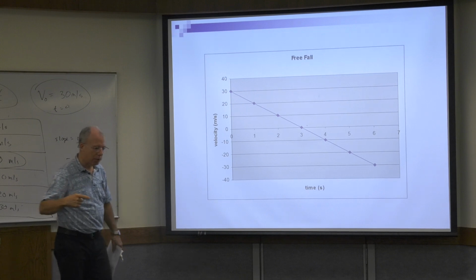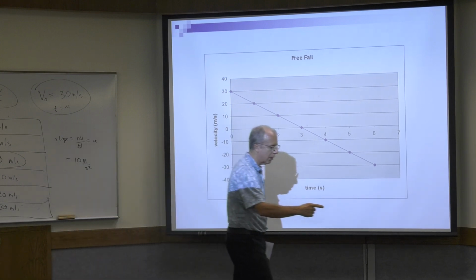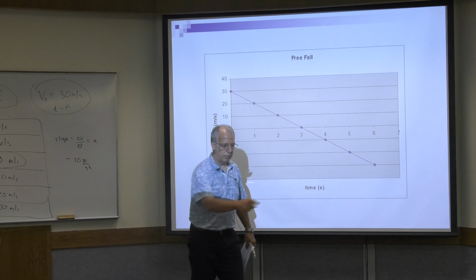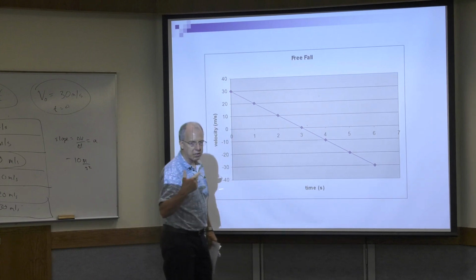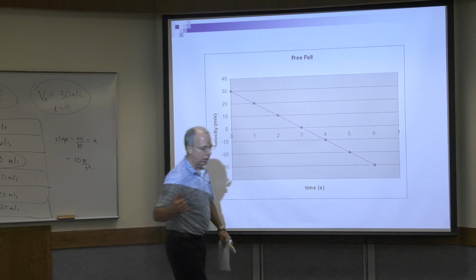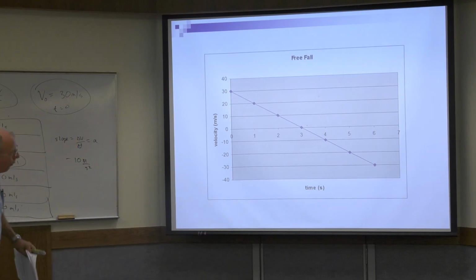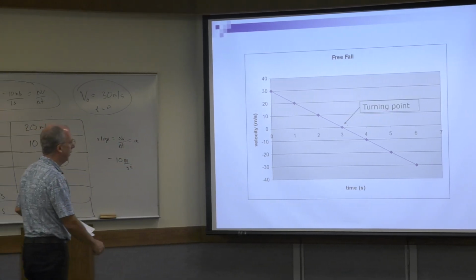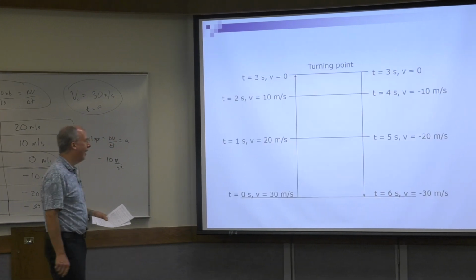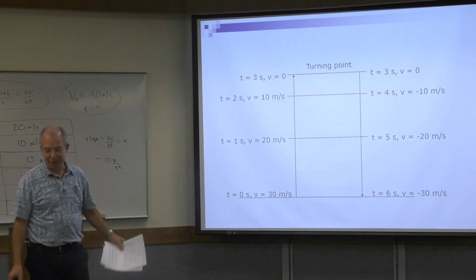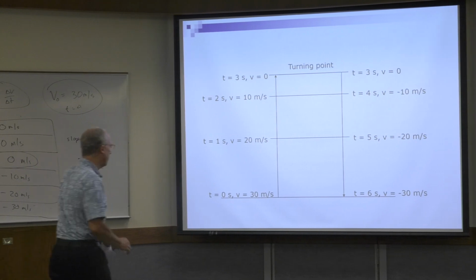So if I had something going this way, slower, stops, then goes this way faster, that would be the turning point, right? Where the velocity is 0 and where the thing changes direction. Now, this free fall is incredible. Turning point, yeah. Okay, all right. So I hope you can understand this picture. Okay, so this is the ground.